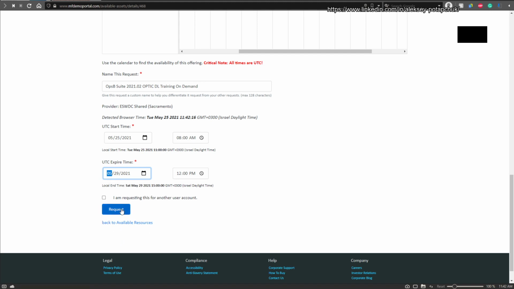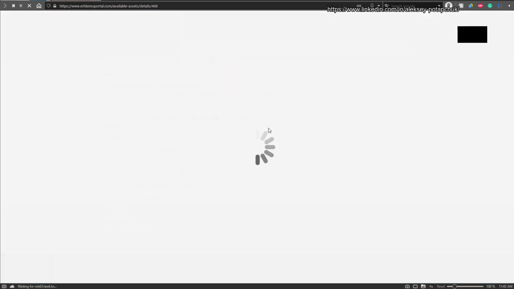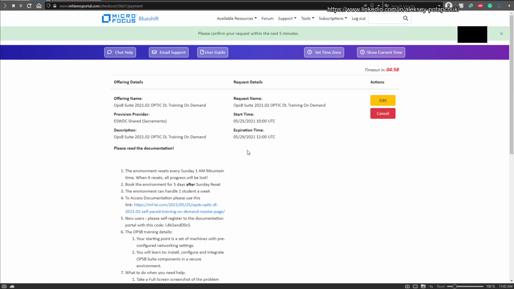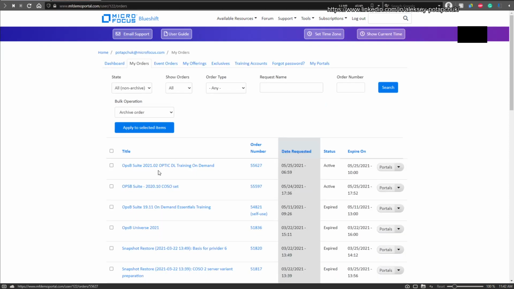Okay, and when you click the request button, and let me change that real quick. When you click the request button, you'll be requested to acknowledge what you have ordered and you submit your request. In a while, your request would be approved and assigned to your account. When you go to subscriptions and orders, in your own account, you'll see that here it is provisioned in an active state. When you click on it, a new tab will open.